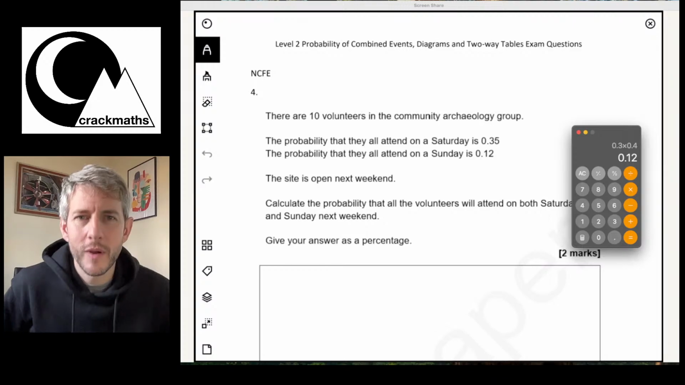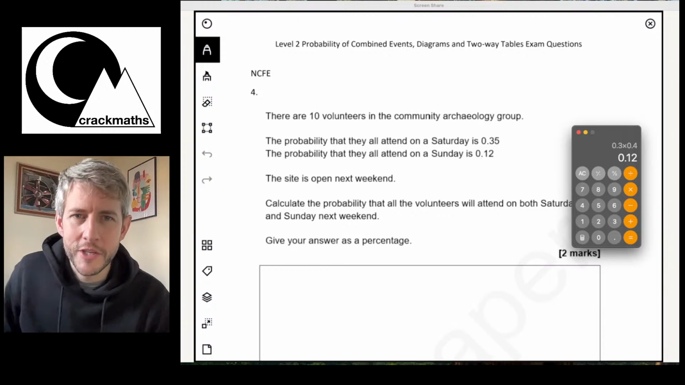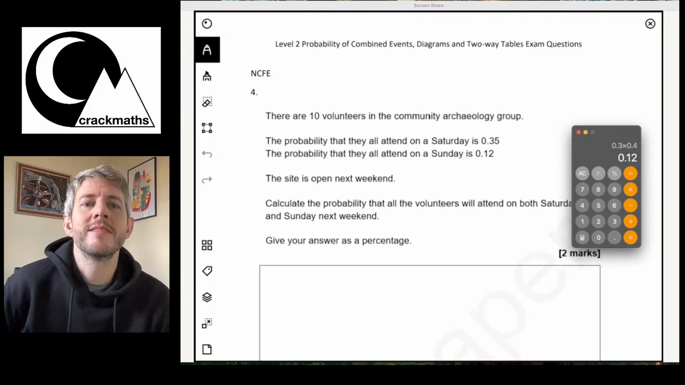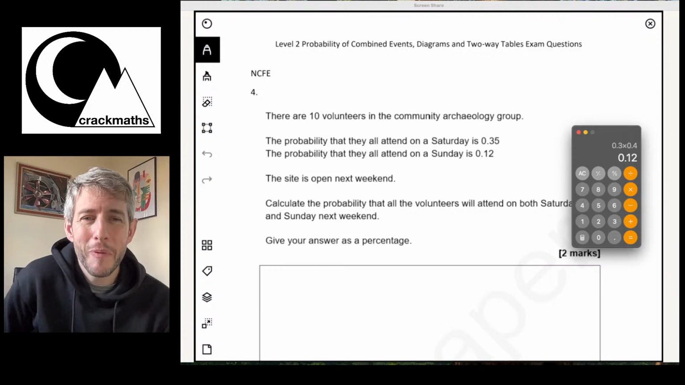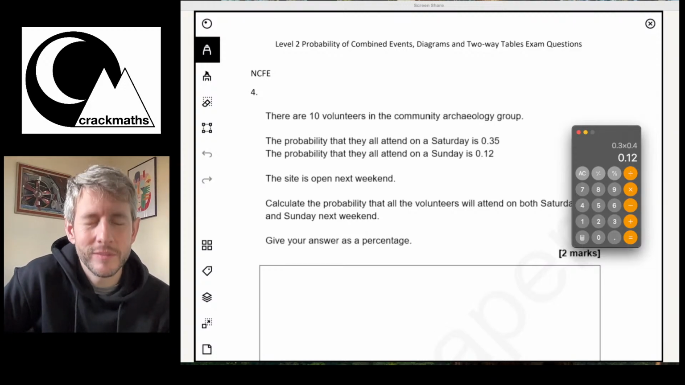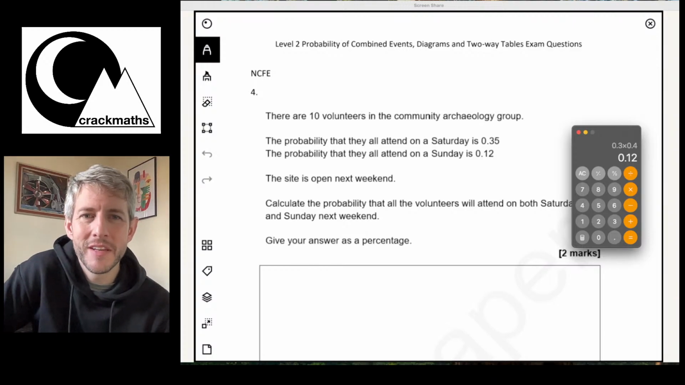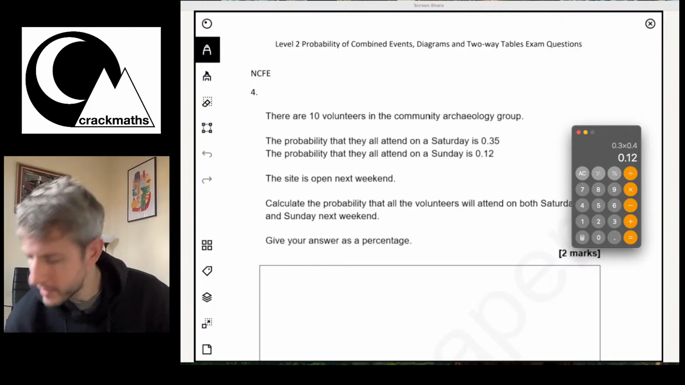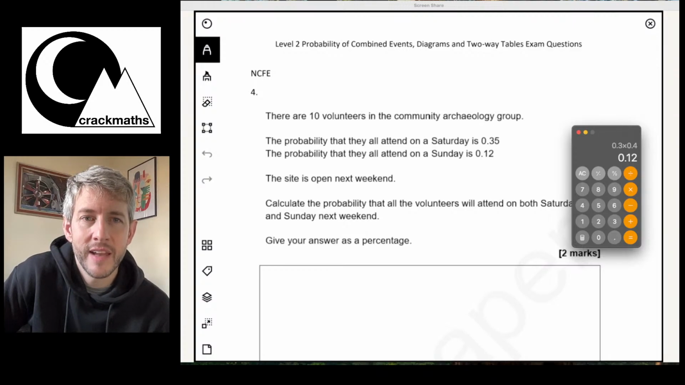So here we go, we've got another question here. And this question says, there are 10 volunteers in the community archaeology group. The probability that they all attend on a Saturday is 0.35. The probability that they all attend on a Sunday is 0.12. The site is open next weekend. Calculate the probability that all the volunteers will attend on both Saturday and Sunday next week.